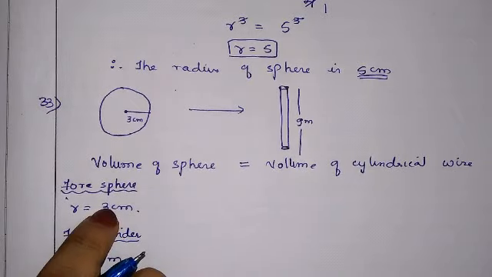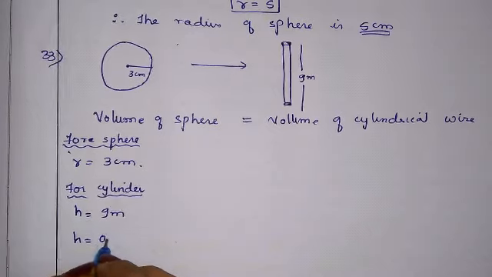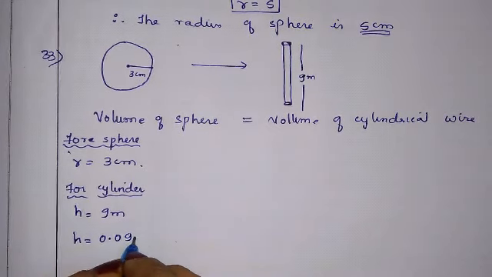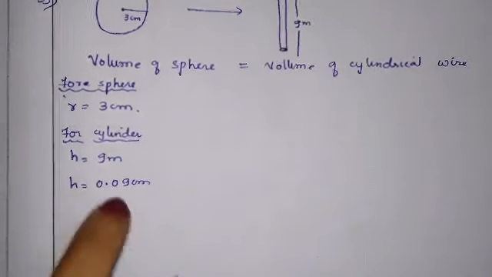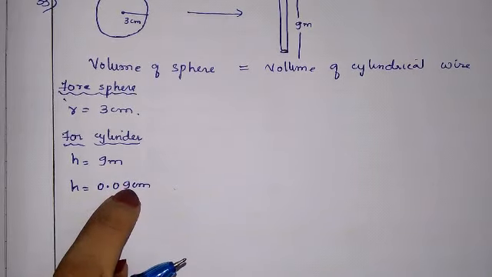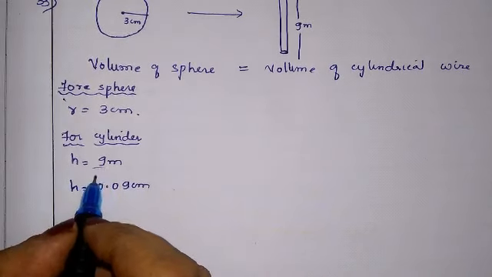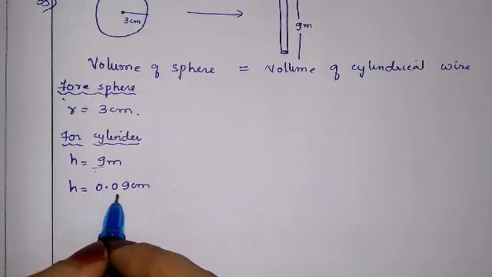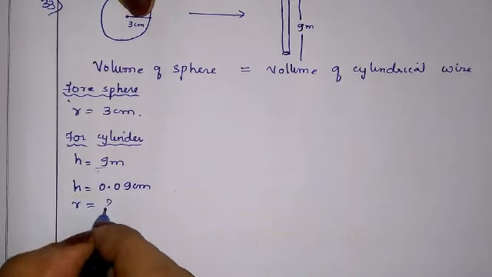So here it is centimeter, let us convert into centimeter only. H is equal to 0.09 centimeter into 100. Divide by 100, it becomes 0.09 centimeter. Okay, find the radius of the cylinder.